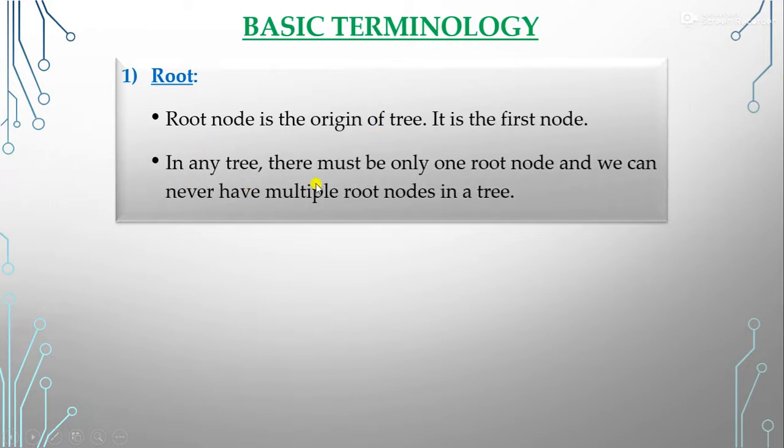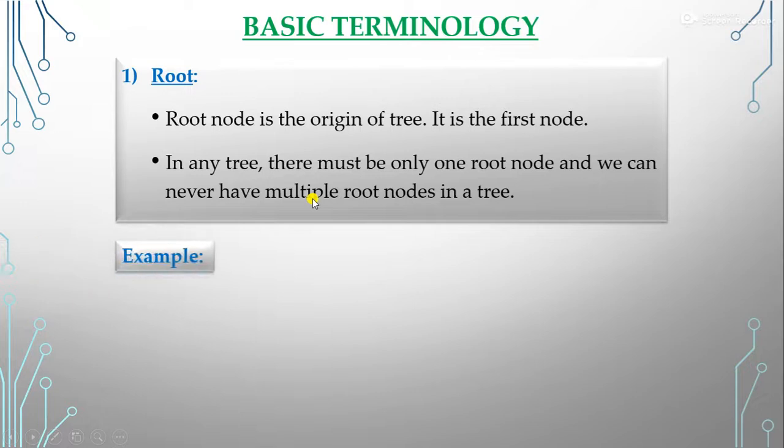In any tree there must be only one root node, and we can never have multiple root nodes in a tree. You saw that in a tree you have only one root. So the same thing is here: for one tree you have only one root node.